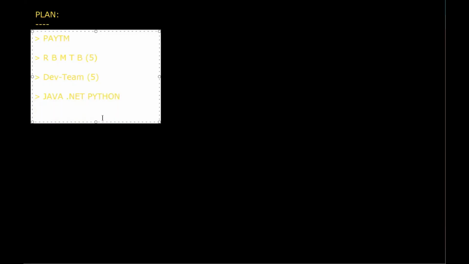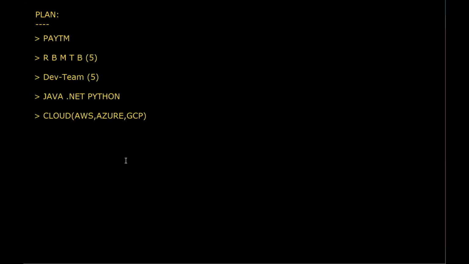Next, on which technology do you want to create your application? Do you want to create your application in Java, or in .NET, or in Python? Next, on which cloud do you want to create your application? In the market we have AWS, Azure and GCP.